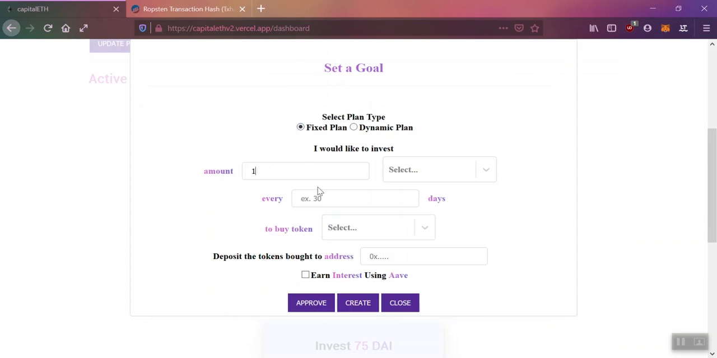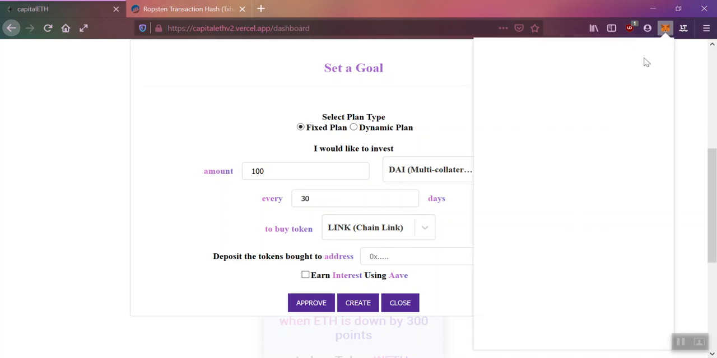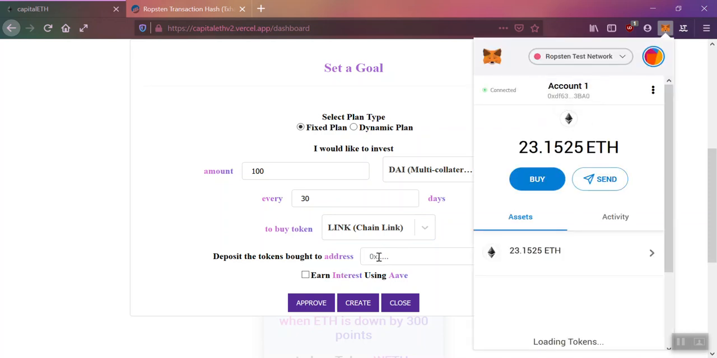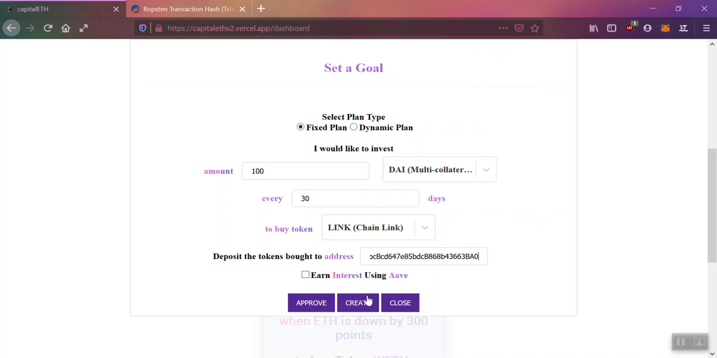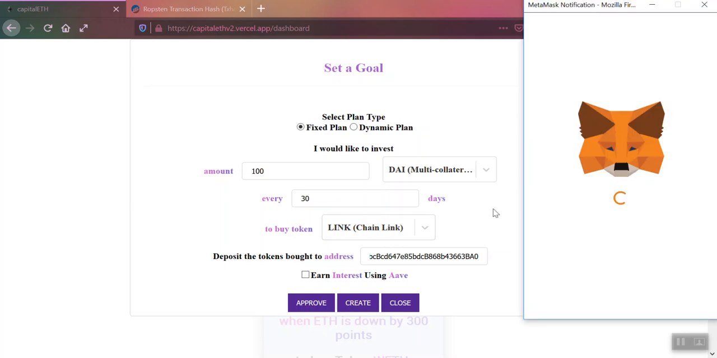So I can invest 100 DAI every 30 days to buy the LINK token, and I would like the LINK tokens to be deposited to my same address. So just go ahead and create this plan.